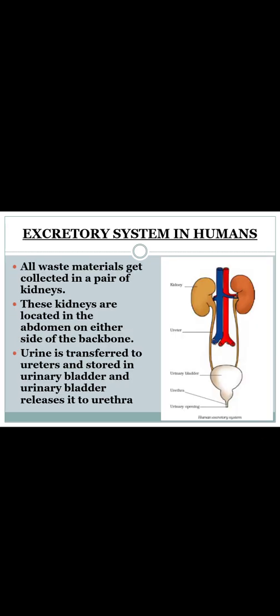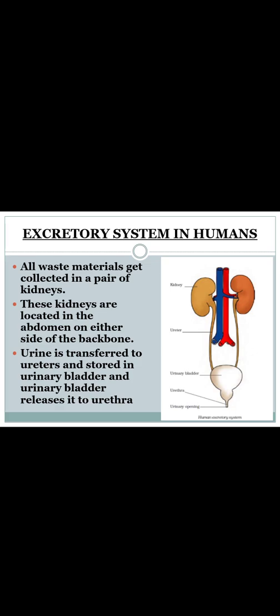Now, let us study in brief about the excretory system in humans. All waste materials get collected in a pair of kidneys. So, we have a pair of kidneys, that is two kidneys. And where are these kidneys located? These kidneys are located in the abdomen on either side of the backbone.